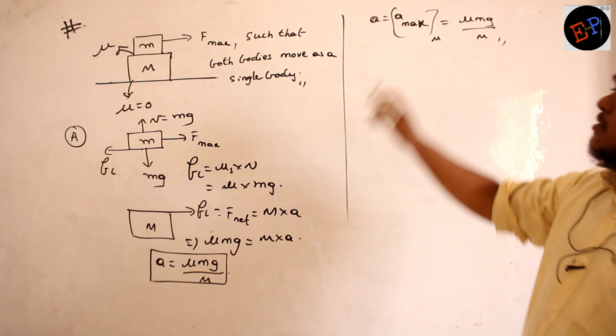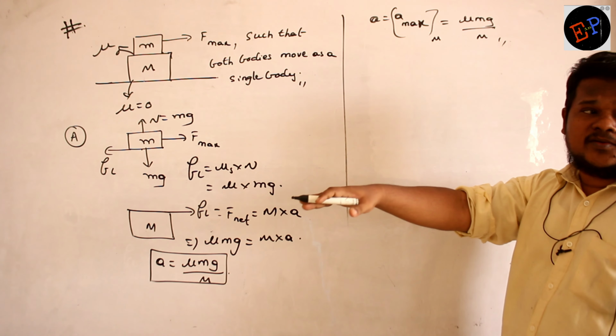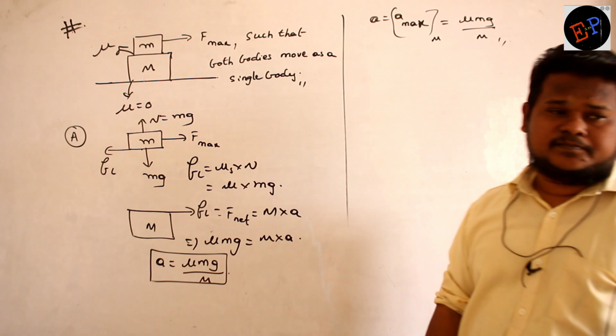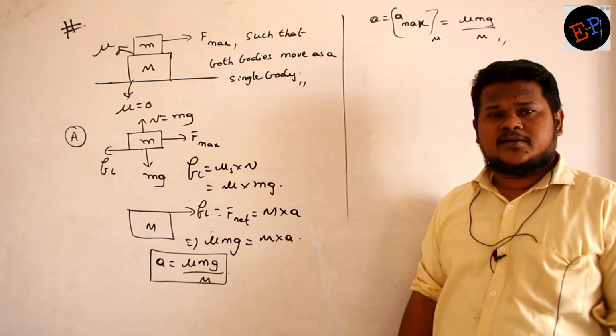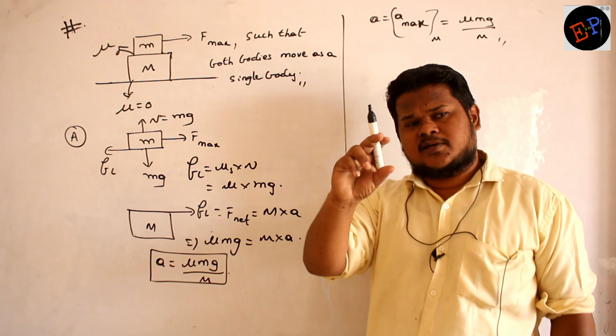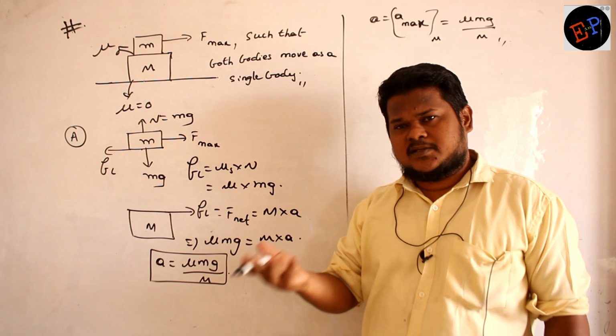This is the maximum acceleration that can be produced on capital M. More than this acceleration you cannot produce. Why can you not produce more than this acceleration? Because acceleration is produced by friction. Friction is always very small, limited. So acceleration is also limited.